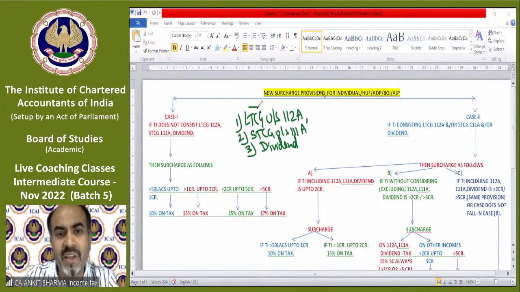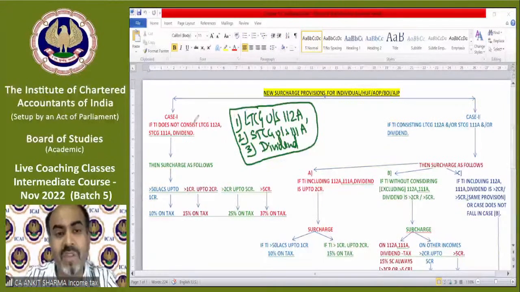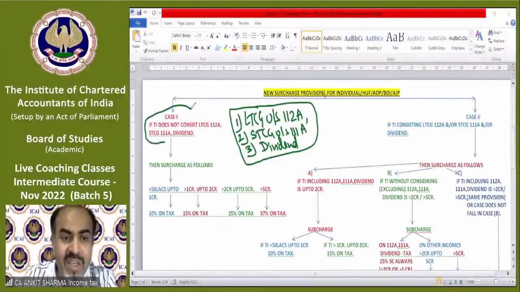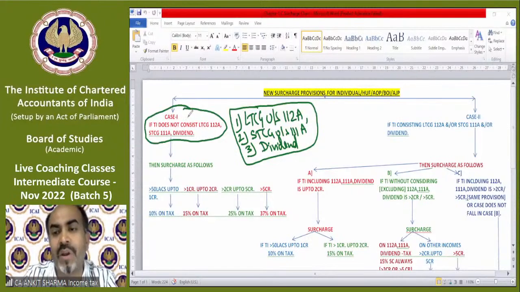So understand what I'm saying. If these 3 incomes are not in the question, and you have income from house property, salary income, business income, other capital gain, long-term and short-term except long-term under section 112A and short-term 111A, and dividend. So if an assessee does not have these 3 incomes, the first case applies.